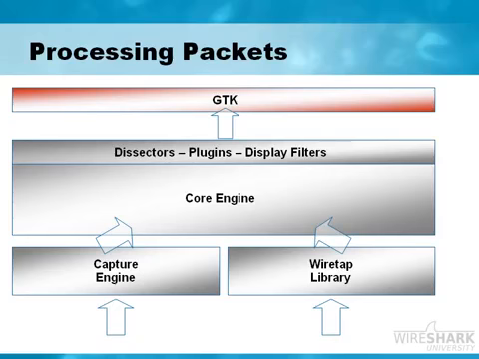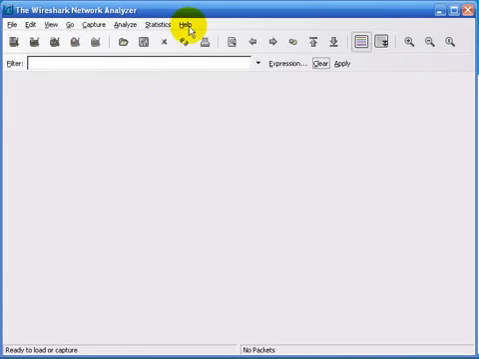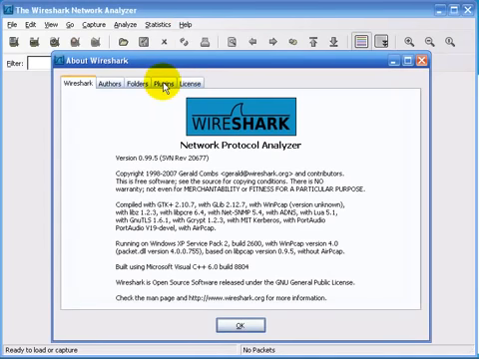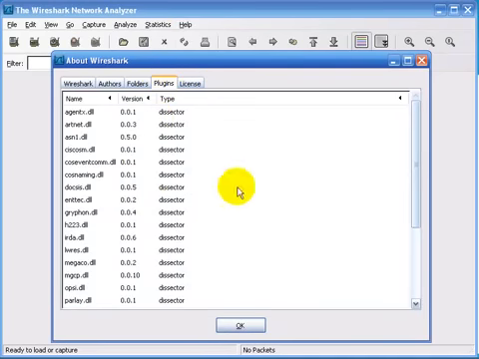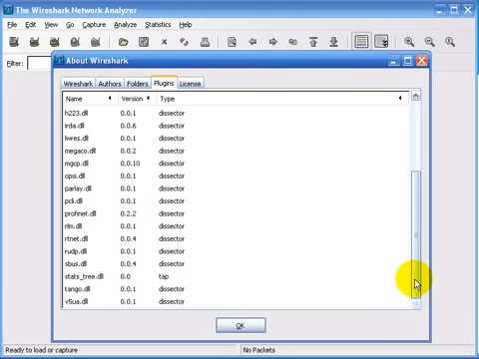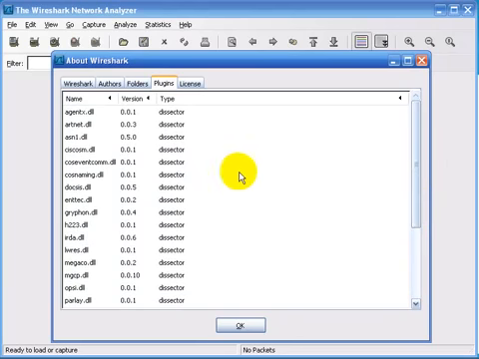Now at this point I want to take you back over to Wireshark to show you where the plugins list is, and then I'd also like to take you out to the wireshark.org page to show you where the developer information is and show you what it's like to read some of the Wireshark code. In order to find the plugin list, we can select Help, About Wireshark, and select the Plugins tab. And here you'll see the plugins. Now these are simply dissectors, and dissectors are often called decodes with protocol analyzers. And some of those decodes are implemented as dissectors.